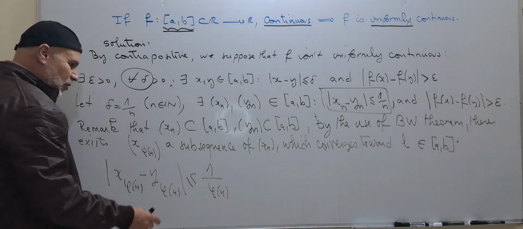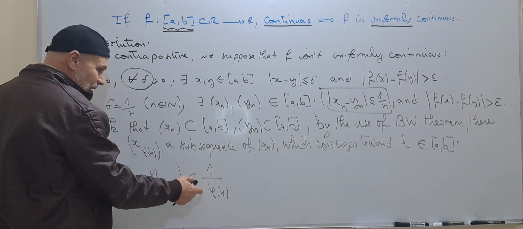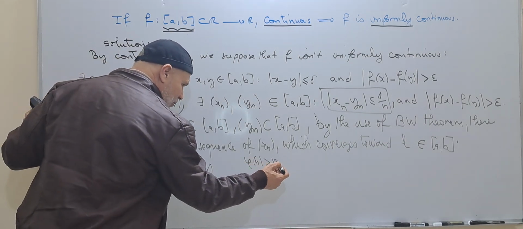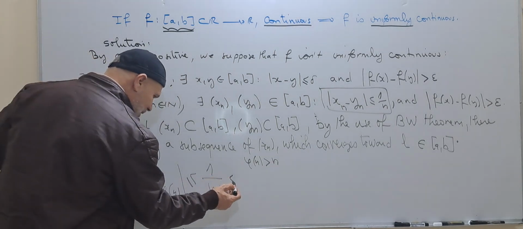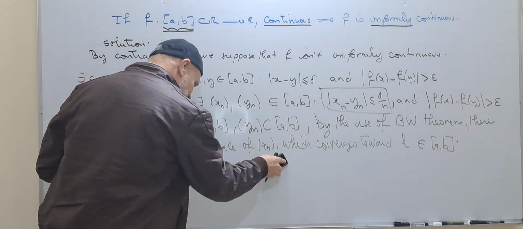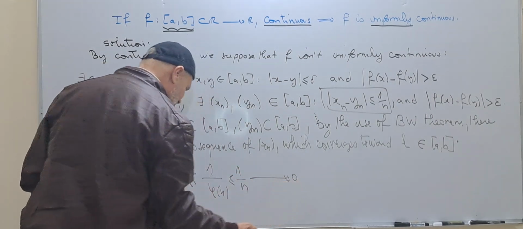And the definition of subsequences needs that phi of n is greater than or equal to n. So in this case, it is less than or equal to 1 over n. And by the way, this converges to 0.